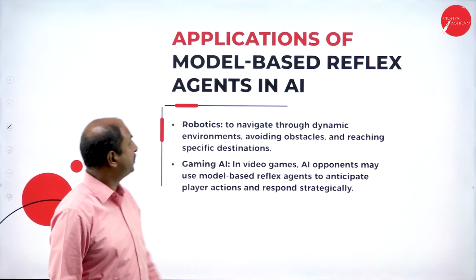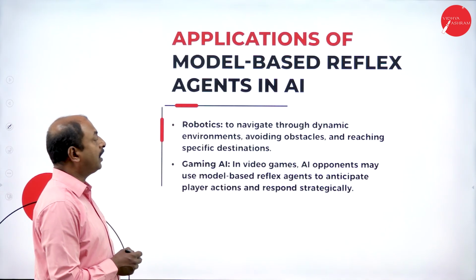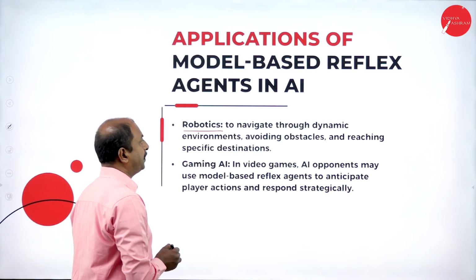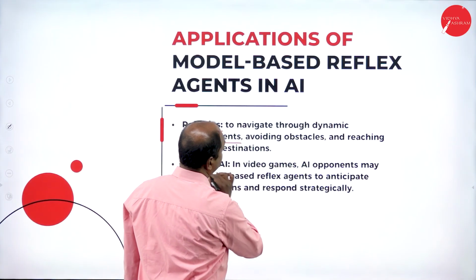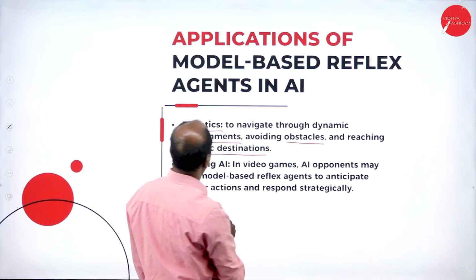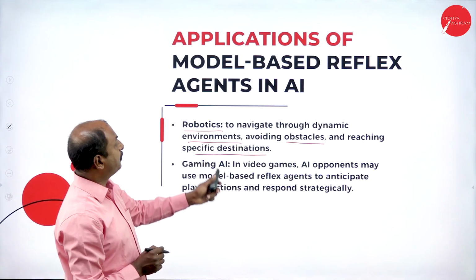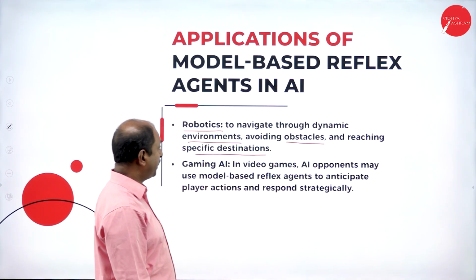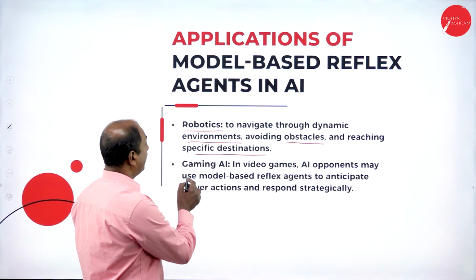In the next slide, we will see what the applications of the model-based reflex agent are, or where we are using this. We are using it in robotics, to navigate through dynamic environments, avoiding obstacles and reaching a specific destination. So robotics is going to work based on this. If there are any obstacles while reaching the goal or destination, it is going to take decisions based on the obstacle.